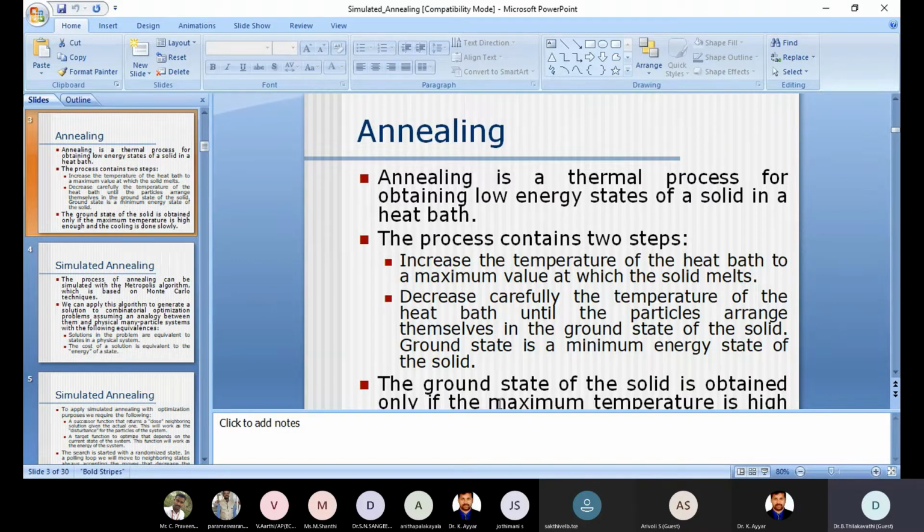So here, what is the minimum energy state? The minimum energy state is called the ground state of the solid. Okay. So what about the ground state? This annealing process is most important in the case of a thermodynamic system because whenever the energies are excited, it shows how far it comes to the ground state. So that is the important process in the case of thermodynamics. So now the same concept, we are going to utilize for optimization.